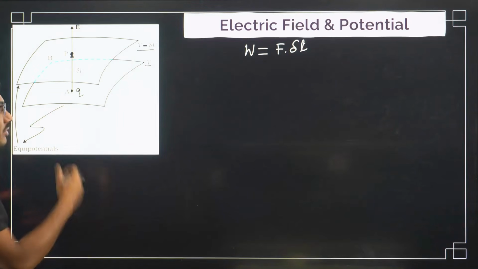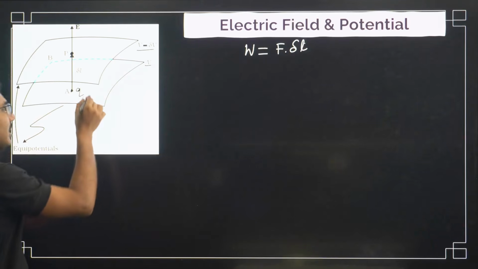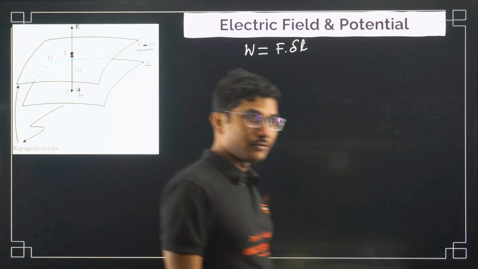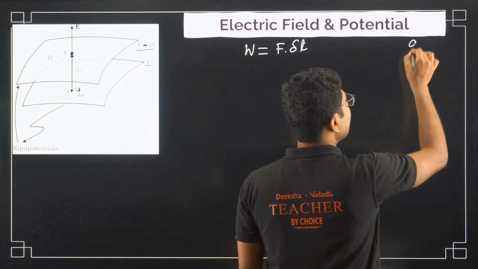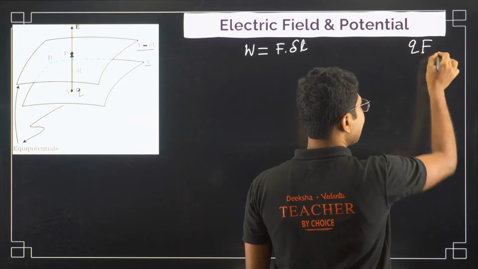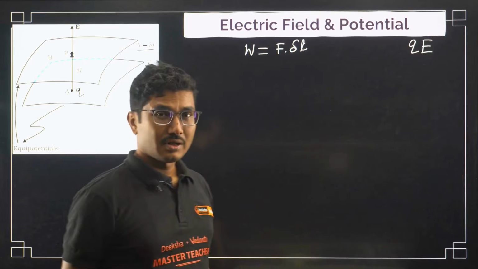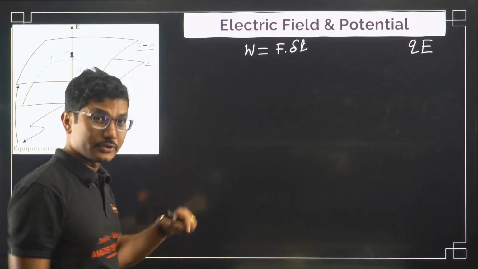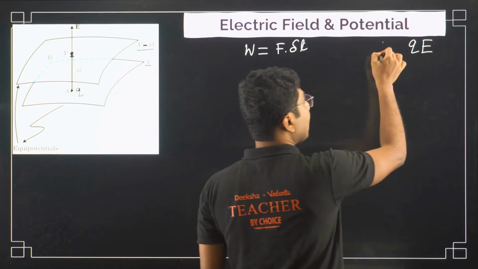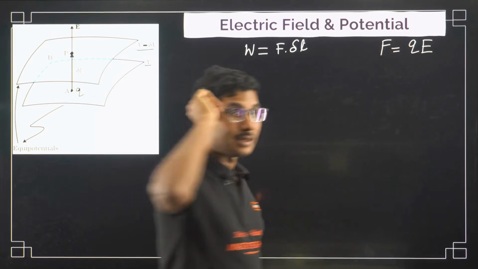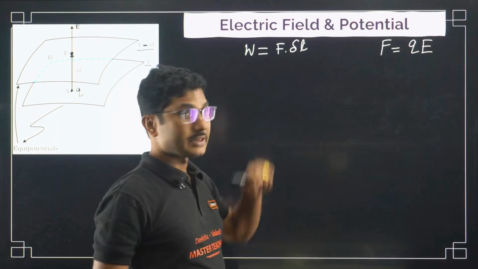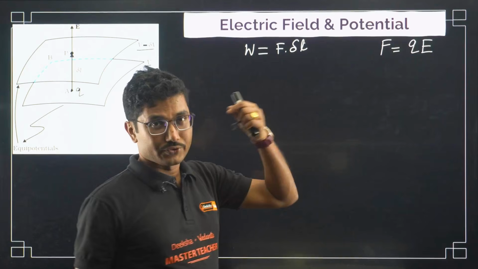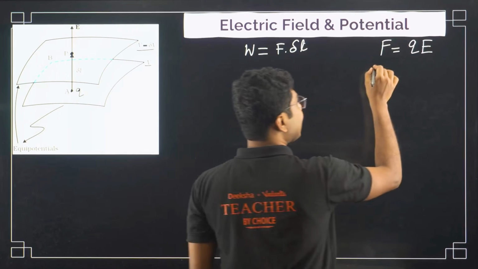So what is the force acting on this charge? The internal force, or electric force, is basically Q into E. You remember I did it in the first chapter. So what will be the external force?